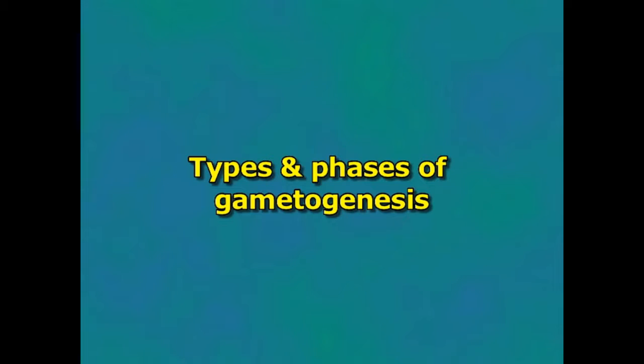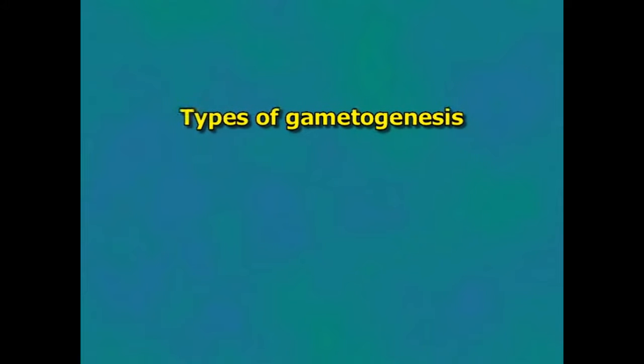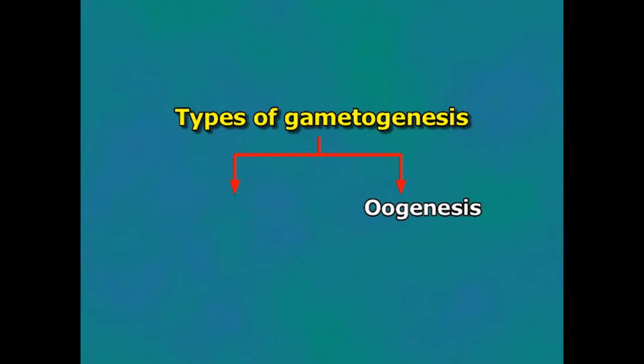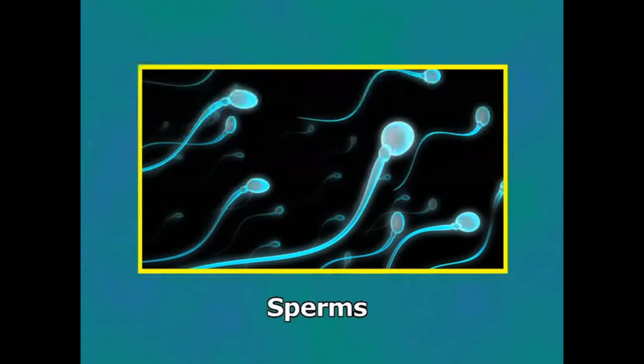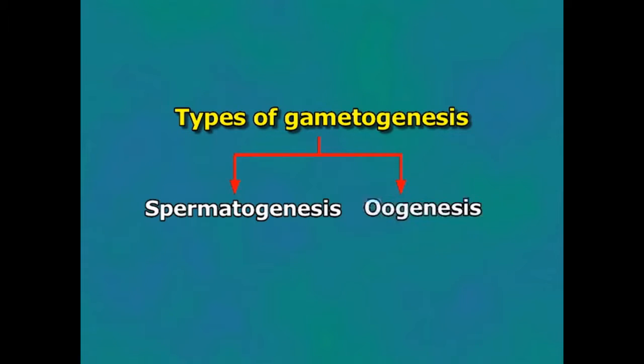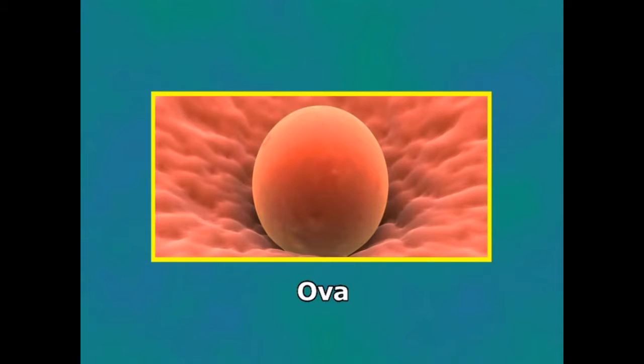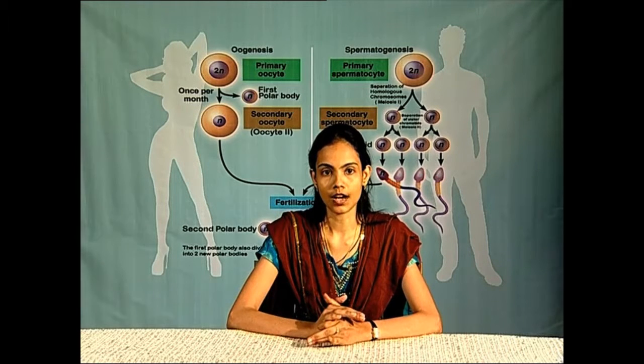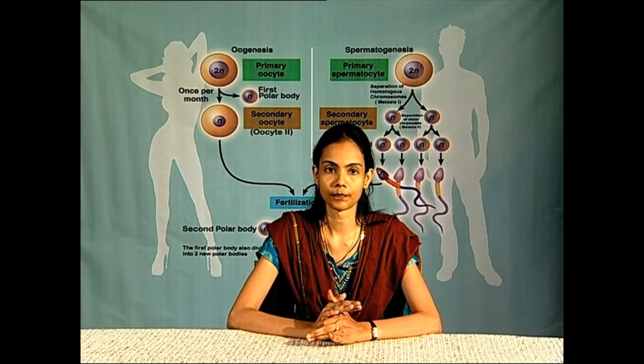Types and phases of gametogenesis. Since the gametes are usually of two types, gametogenesis is also of two types: spermatogenesis, which is the formation of sperms, and oogenesis, which is the formation of ova. Both the processes are basically similar, though minor differences exist.